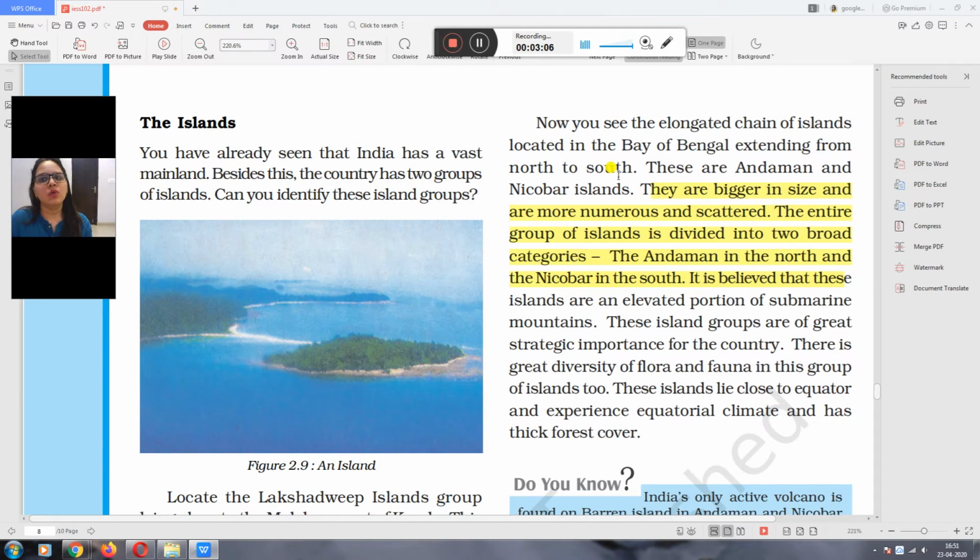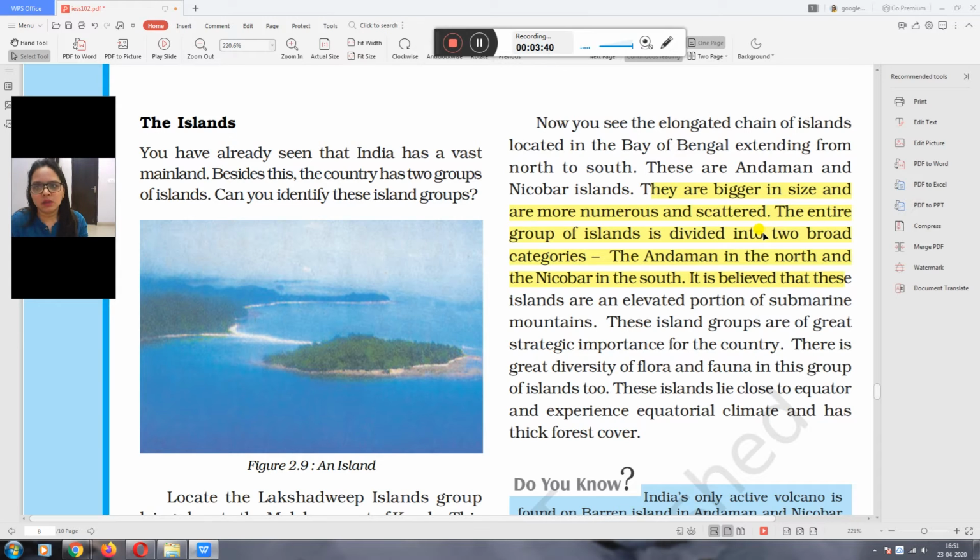Now you see the elongated chain of islands located in the Bay of Bengal. Many islands in the Bay of Bengal extend from north to south. These are the Andaman and Nicobar Islands. When you see small islands in the Bay of Bengal and combine them, the large range of these islands is known as Andaman and Nicobar Islands. They are bigger in size, more numerous and scattered.